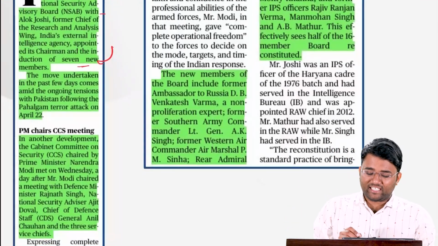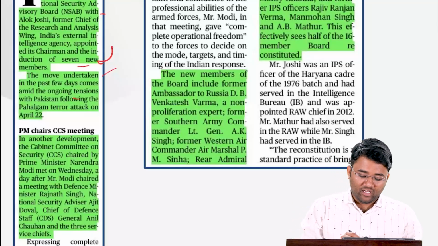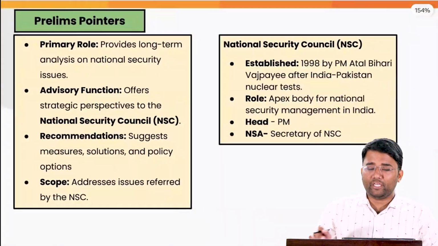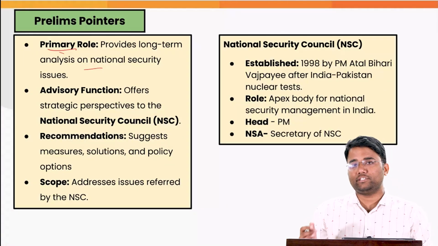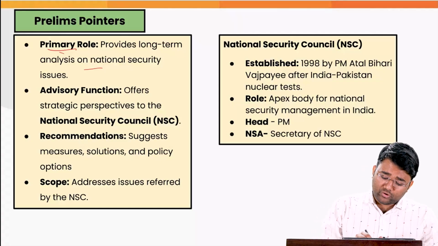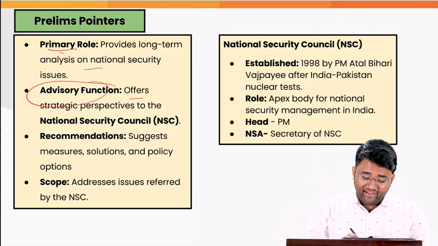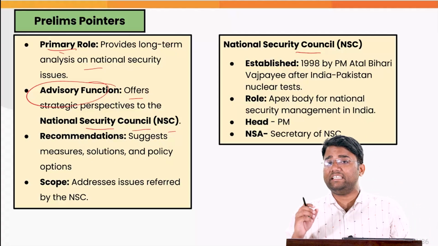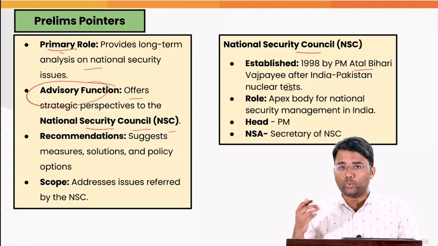This move was undertaken in the past few days amid the ongoing tensions with Pakistan following the Pahalgam terror attack in April. So what is the primary role of the National Security Advisory Board? They provide long-term analysis on national security issues. They also have an advisory function: they offer a strategic perspective to the National Security Council, which was established in 1998 by PM Atal Bihari Vajpayee after the India-Pakistan nuclear tests.